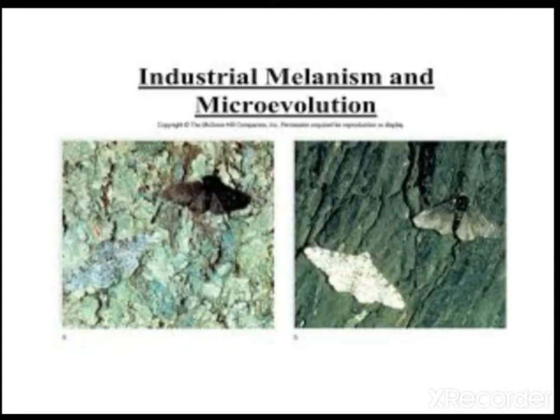See here in the diagram. Before industrialization, in the first diagram, there are the white colored or grey colored moths. When they sit upon the tree, you are not able to find them. They are camouflaged, so the predators could not pick them out, and they increased in number, while the predators easily found the black colored moths and ate them. After the industrial revolution, you see here the bark has become dark colored. So when the dark colored moth sits upon this, it is camouflaged, but the white colored moth is easily eaten by the predators.